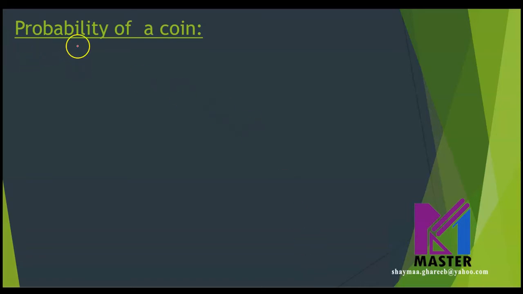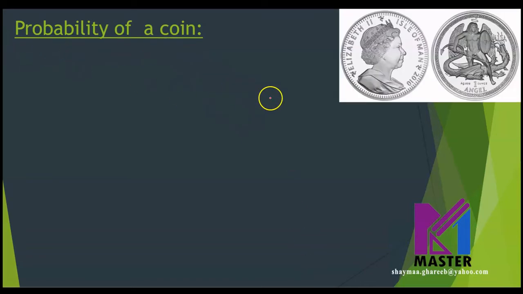Now, let's talk about the probability of a coin. When we have a coin, we know that it has 2 faces, either head or tail. Is this clear? So if I asked you what is the probability of tossing a head, what do you think? What is the total number of outcomes for a coin? The total number of outcomes, we said we only have head or tail, nothing more. So it has a total of 2. So any question will be a fraction over 2.